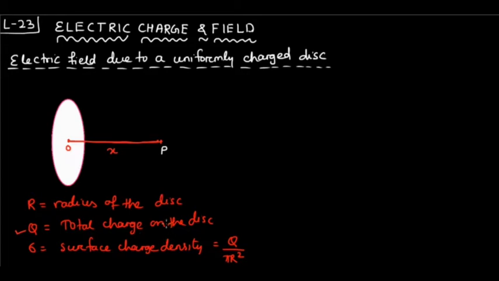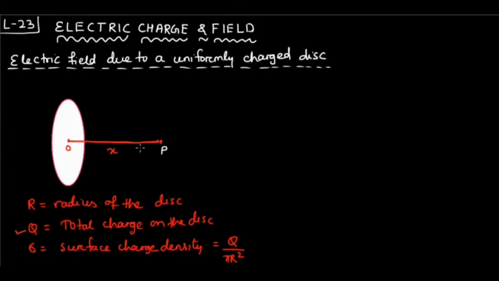Since the charge is distributed over the disk, this is an example of a surface charge distribution. And sigma is the surface charge density, which is equal to Q by pi R square. And I have chosen a point P which is at a distance x from the center O of the disk. This point P is an axial point and we have to find the expression for the electric field due to this charged disk at the point P.